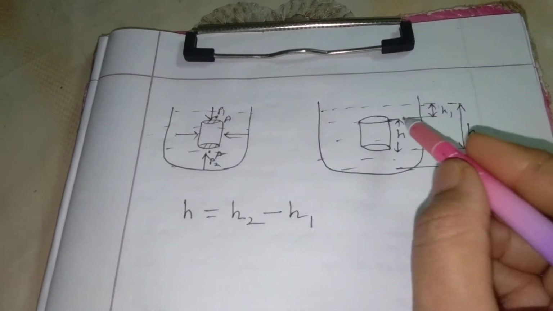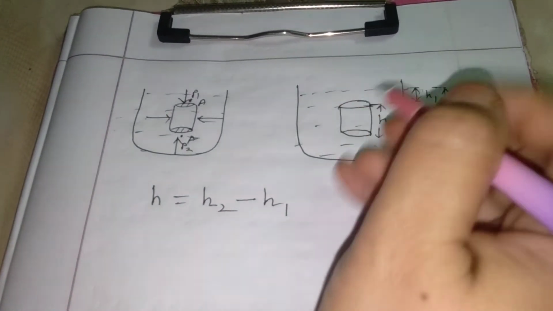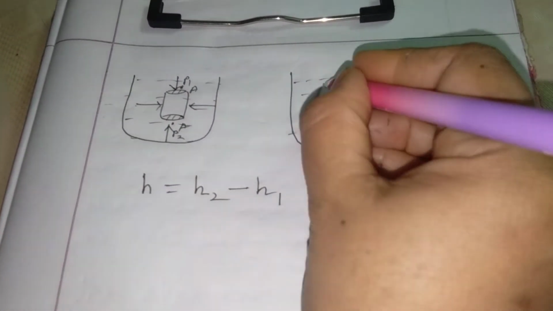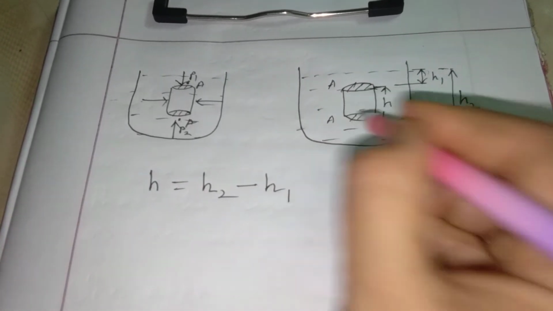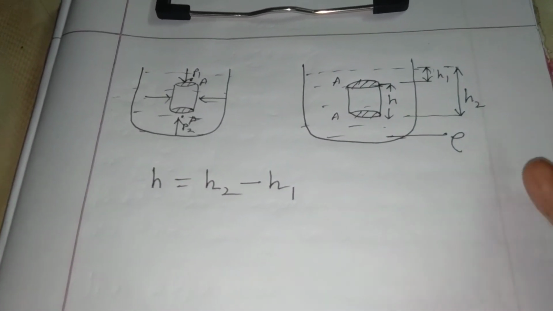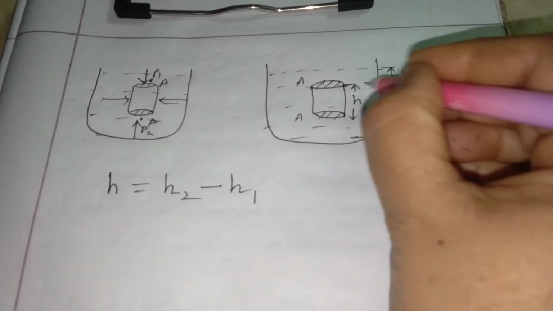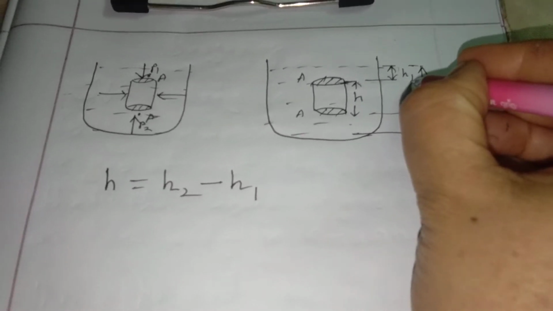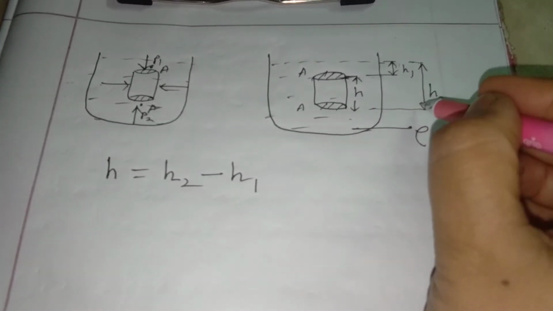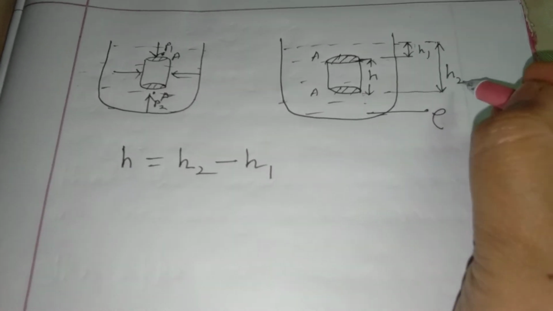Here the height of the cylindrical object is h, small h. The cross-sectional area of the upper surface and the bottom surface is the same, that is A. From the surface of the water to the top surface of the cylinder, the height is h1, and from the surface of the water to the bottom surface of the cylinder, the height is h2.